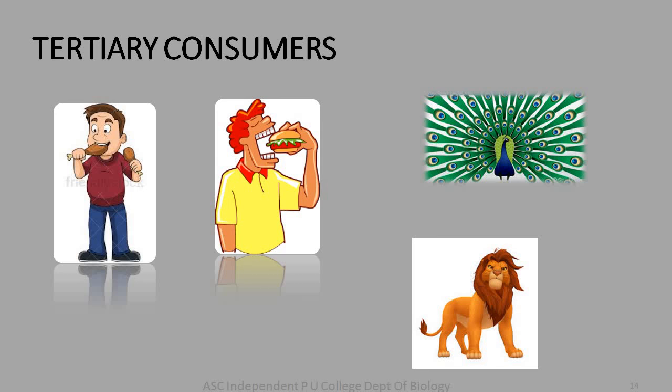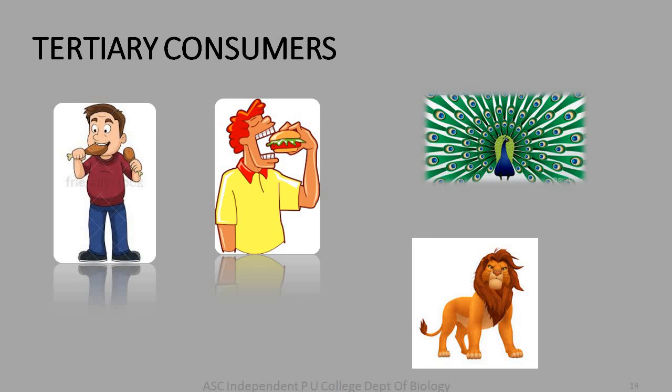In this slide, you can see pictures of man, lion, and peacock. These are animals who kill and eat other animals, but they are never killed and eaten by any other animal in nature. So all these are examples of tertiary consumers.